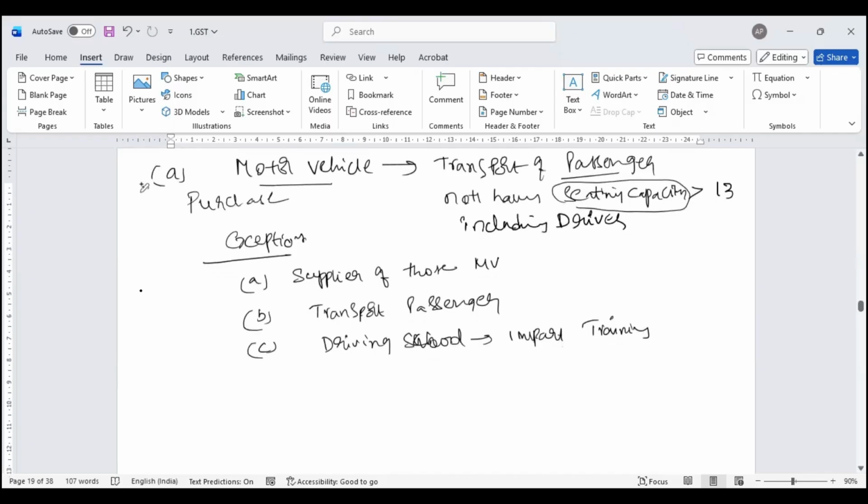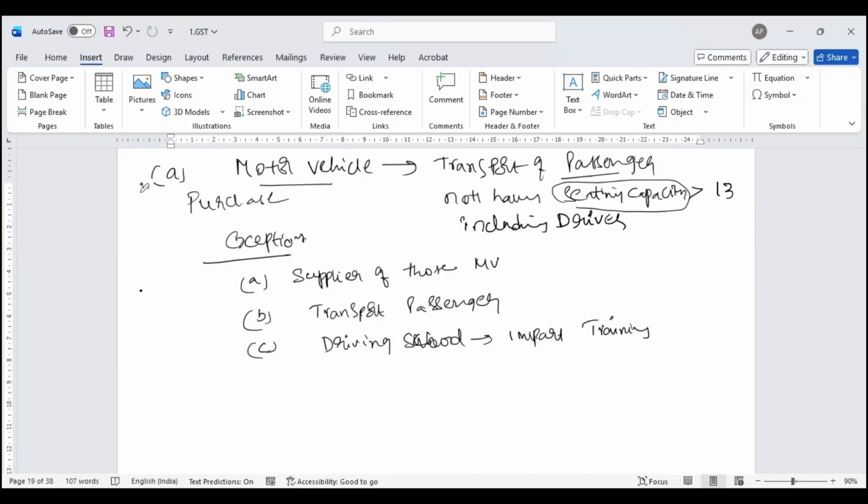Now, some of you might be wondering, sir, I have a company. My managing director has purchased a Lancer worth around 40-50 lakhs. On 50 lakhs, they have paid around 28%, which is around 14 lakh. Sir, 14 lakhs GST, why should I lose? It is meant for business, they say. Answer is, it's a block credit. Though you have used it for business and claim depreciation, you cannot then claim input tax credit.